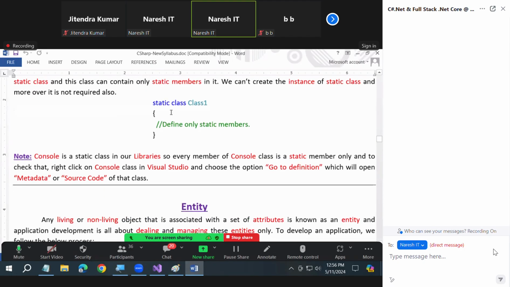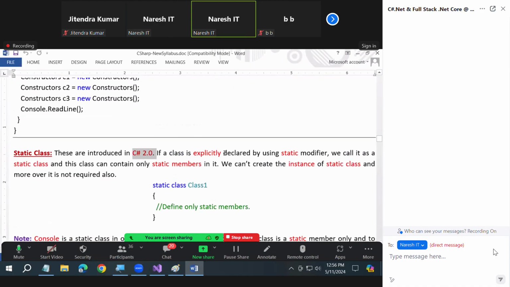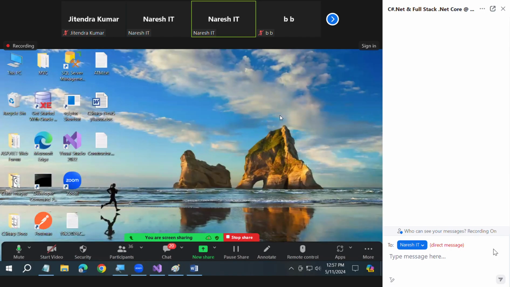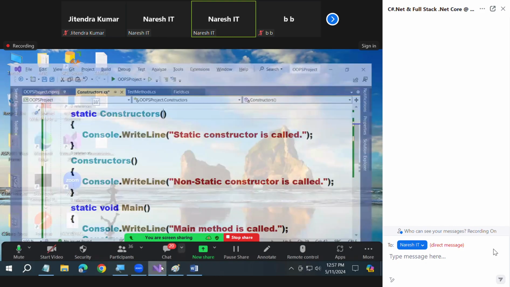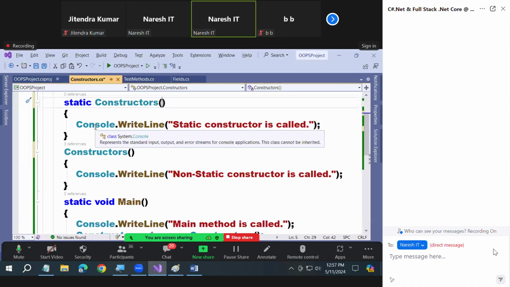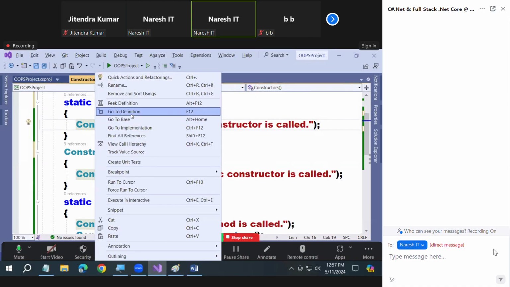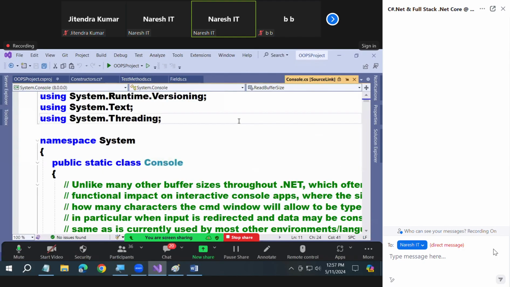See now, static class: define only static members. You know that from day 1 you are using one static class. Really, sir? Yes. From day 1 you are using one static class. Which class, sir? The Console class. Console is a static class here. You want to see that? Right click on Console in the studio, all of you. You will find an option called Go to Definition. Click on that. It will show you.